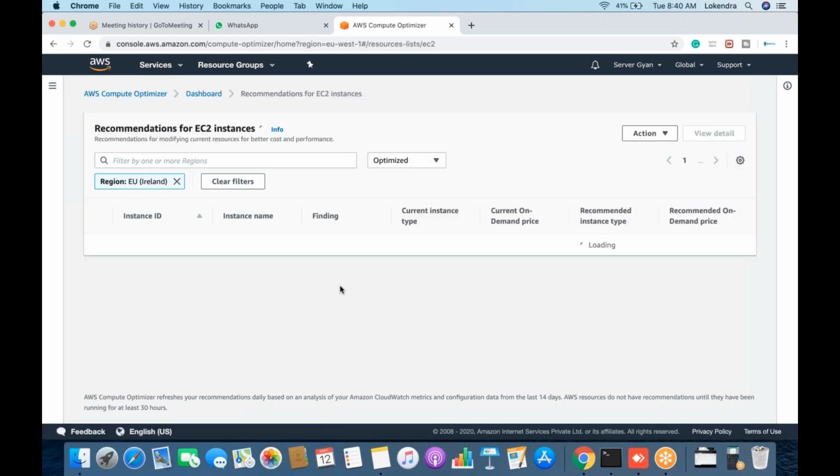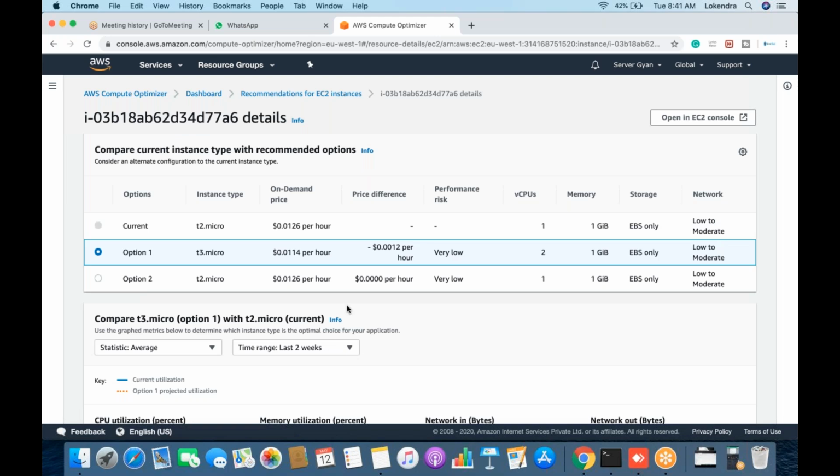It will let you know about all the instances, for example this instance which is optimized, running on T2 micro, and these are the charges per hour which I need to pay for it. And if I try to figure out where it is running and the size, like how many CPUs there are, I can figure out everything here without any problem.